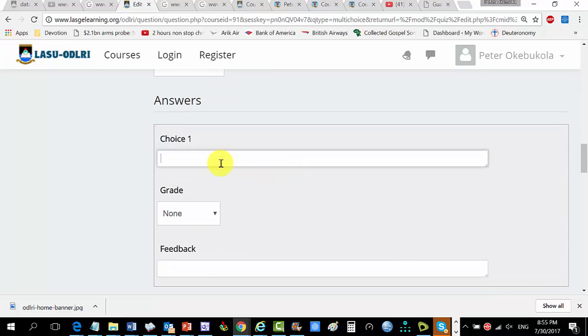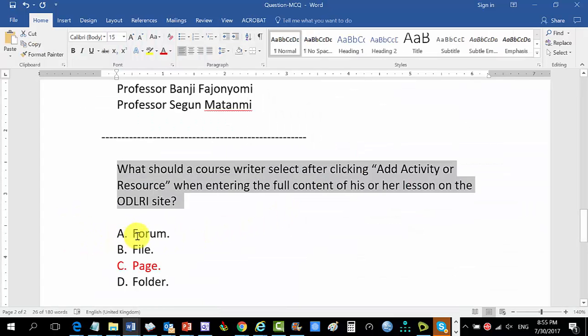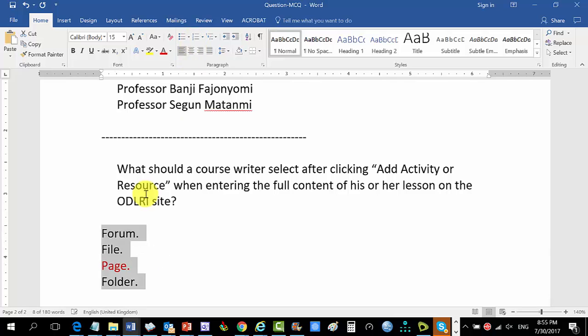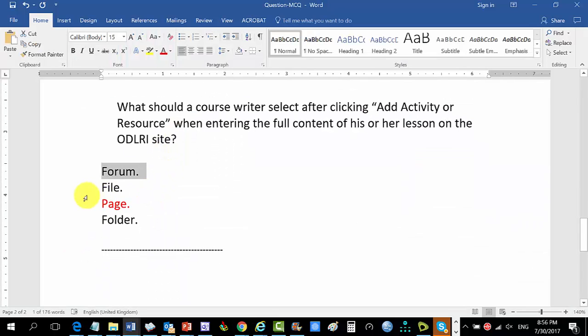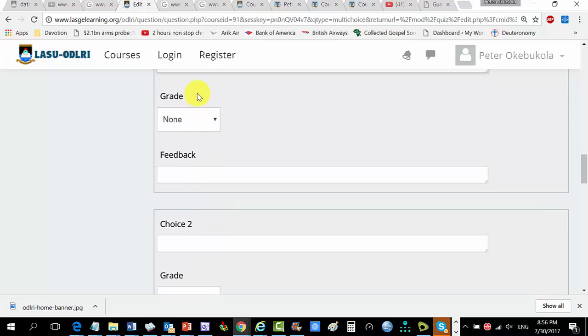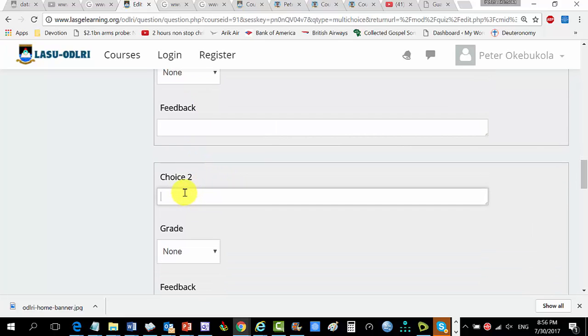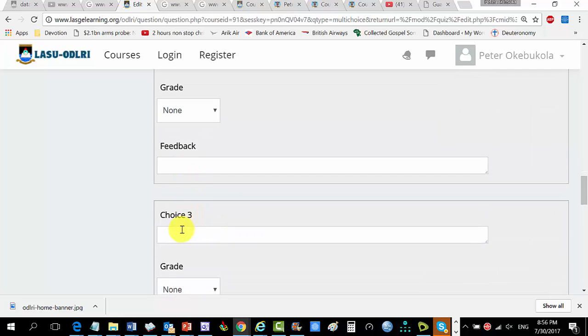Yes, the choices. Take all of these things off. Take them off. File: grade is none because it's not the correct one. This file: grade is none.